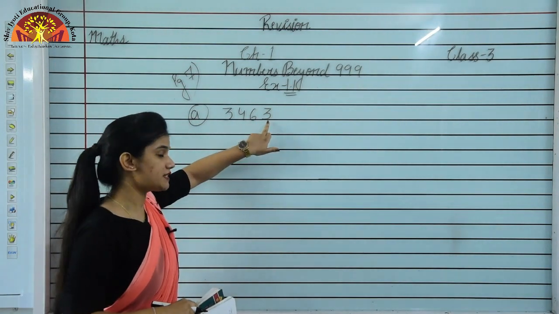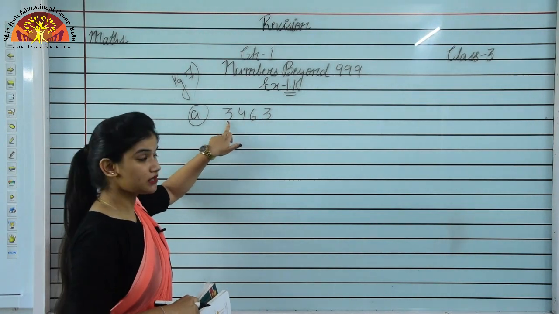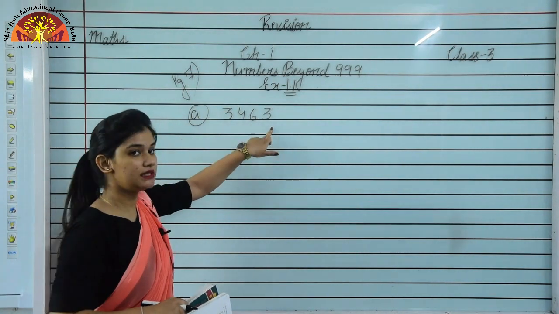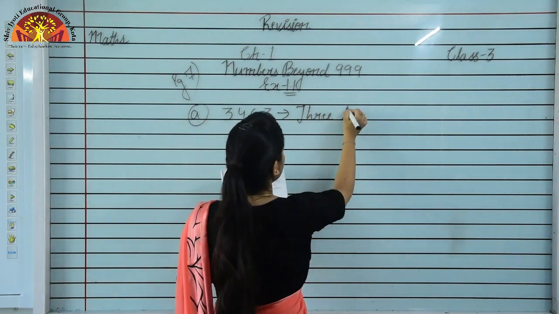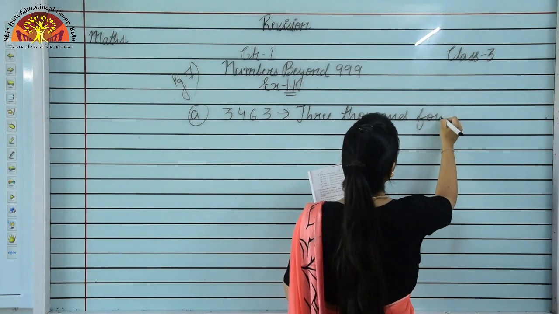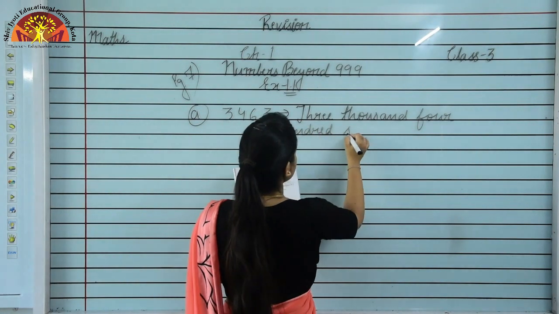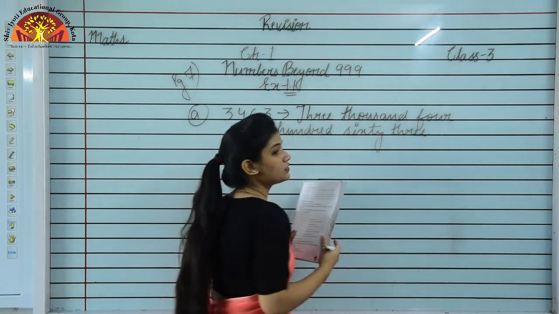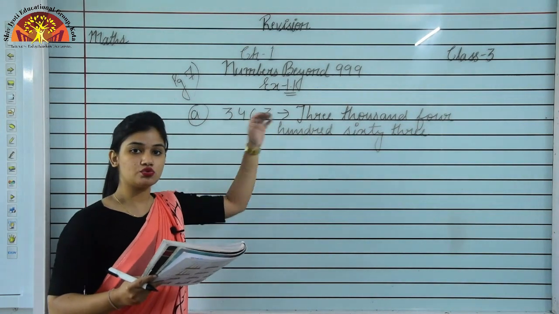So students, we will start from this side, ones, tens, hundreds, thousands. So this will be 3463. So in this way students, you can convert numbers to number names and number names to numbers.